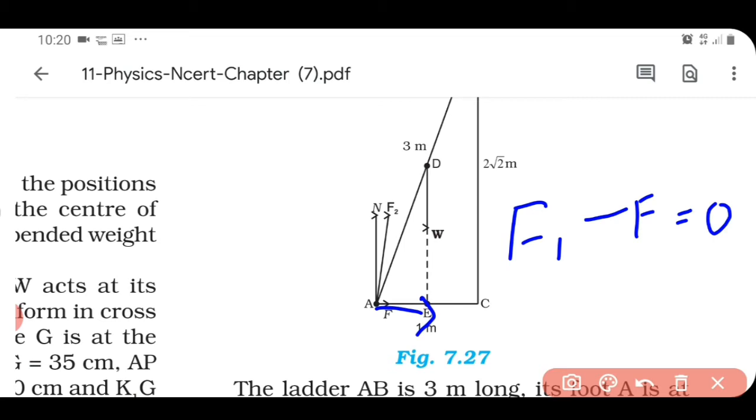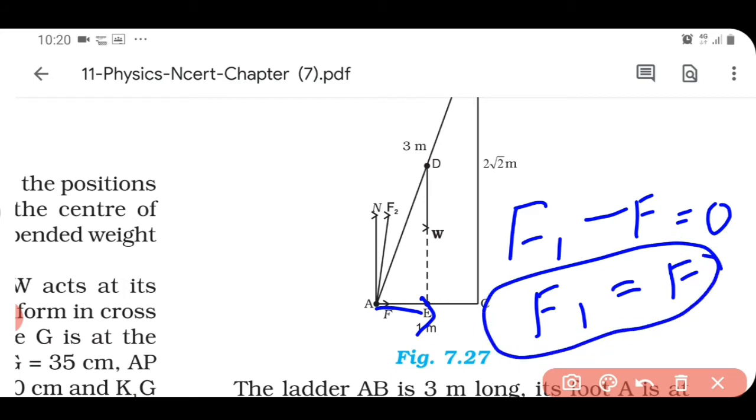F1's direction we took as positive, so the frictional force direction is negative. So our expression becomes F1 minus F is equal to 0. So from this equation, it's clear that F1 is equal to F. To find F, it's enough to find F1. That is the advantage here. That is equation 1.